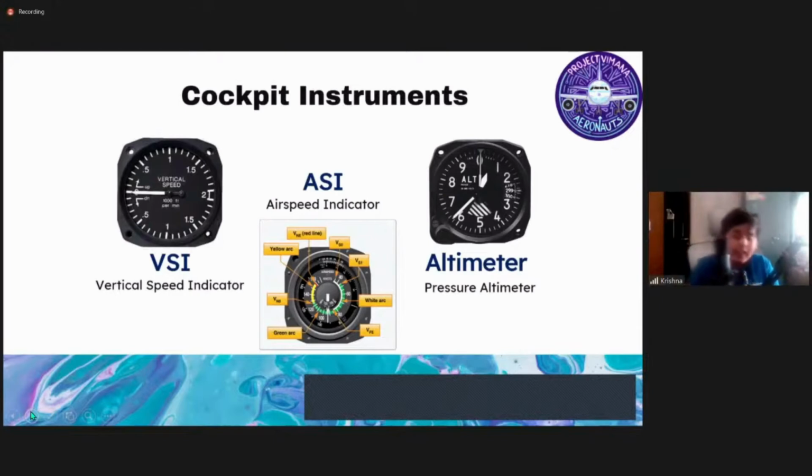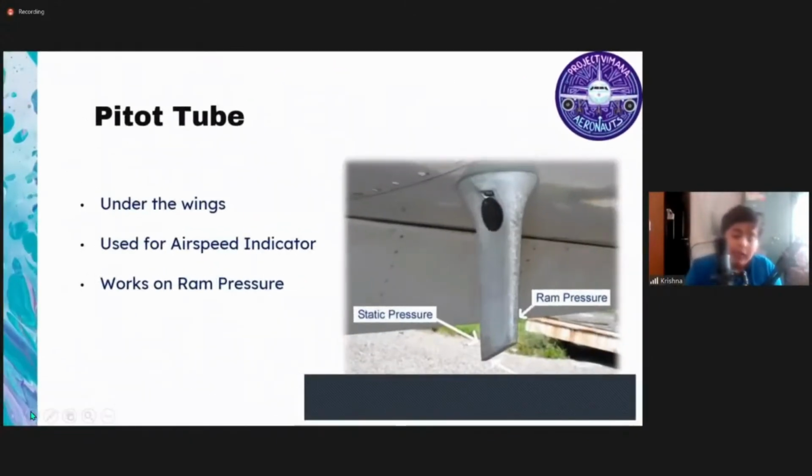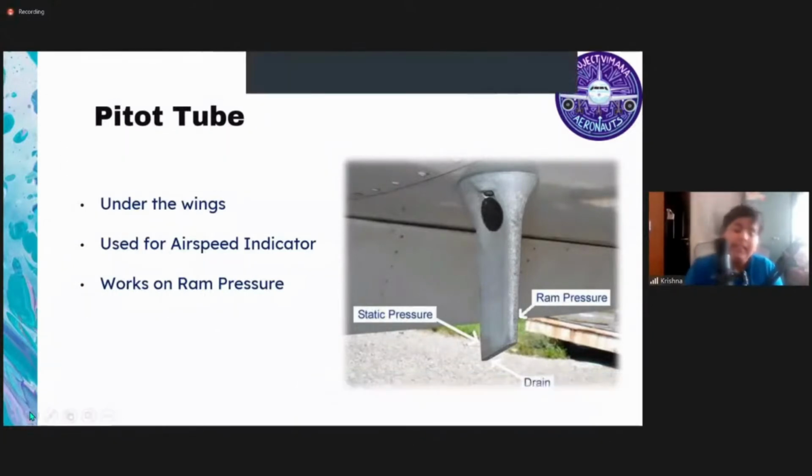Next, we will need a pitot tube to get the data for these 3 instruments, for which the air has to enter through the tube. Once the data readings we need are gotten, the drain hole in the same system will remove the air, and to avoid any clogging, we will be placing our pitot tube under the wing.